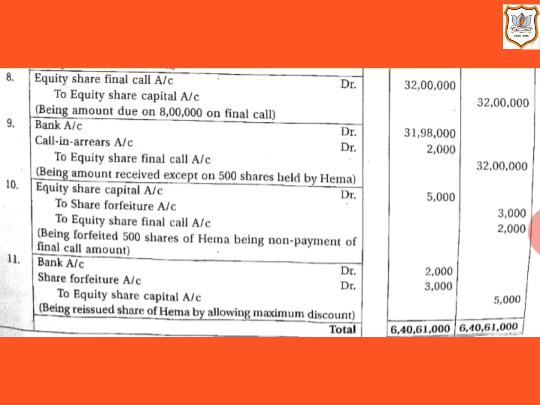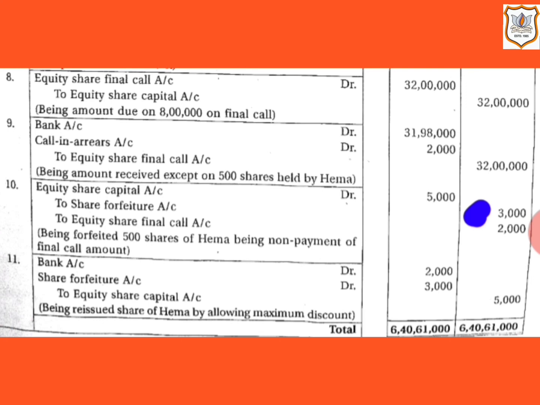So 3 plus 3, that comes to rupees 6. That means company has received the amount at the rate of rupees 6 from Hema. So 500 multiplied by rupees 6, that comes to rupees 3,000.